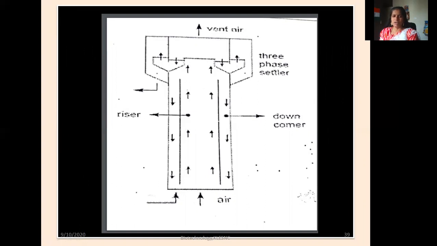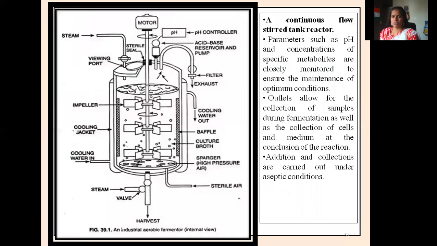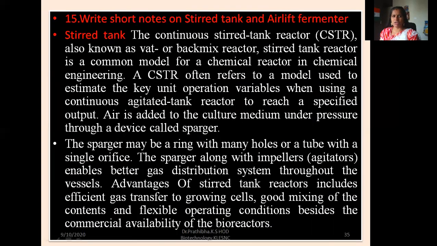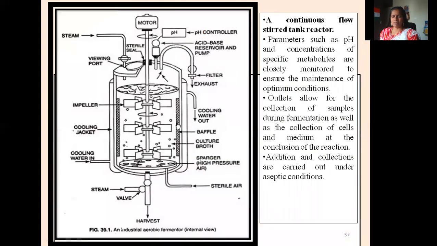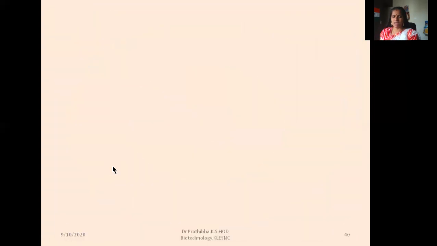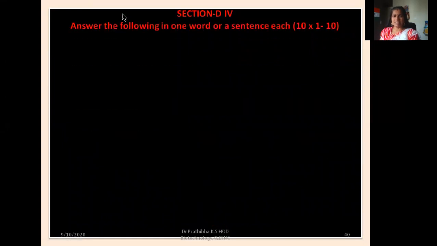Okay, so here there are two concepts you got, right? The first question is write a short note on stirred tank fermenter. The other one is the airlift fermenter. You can write this information for the stirred tank fermenter, and this for the airlift fermenter, along with their respective diagrammatic representation. Now section D, that is, answer the following in one word or a sentence.